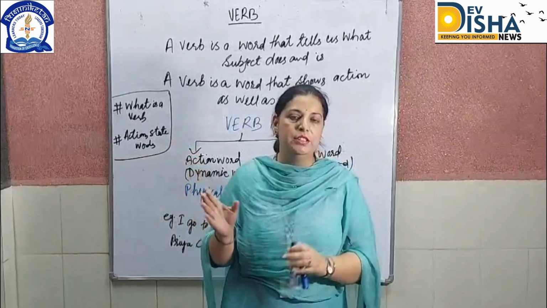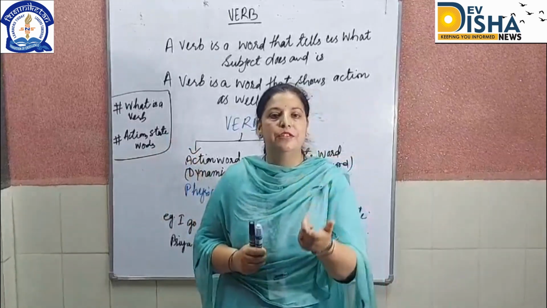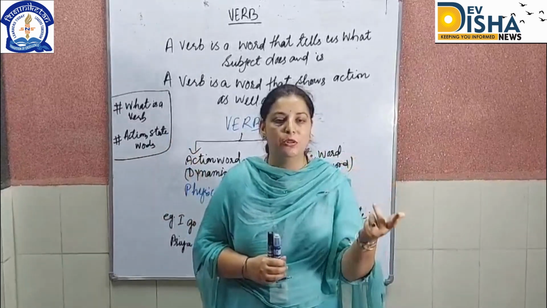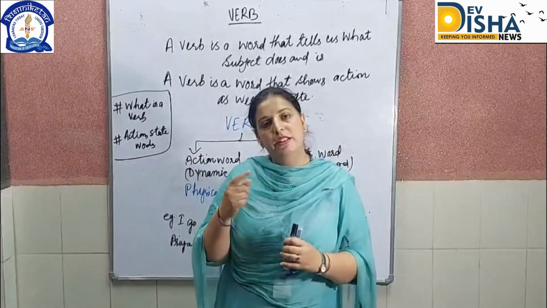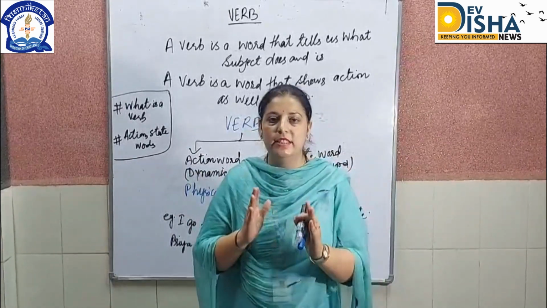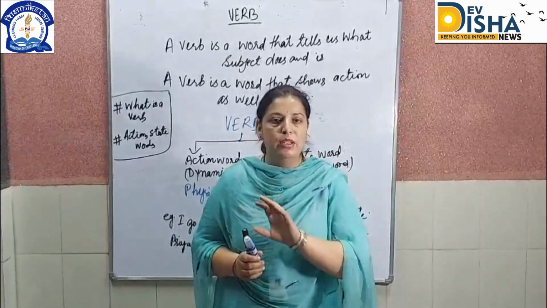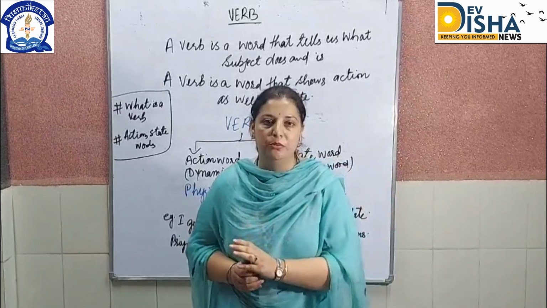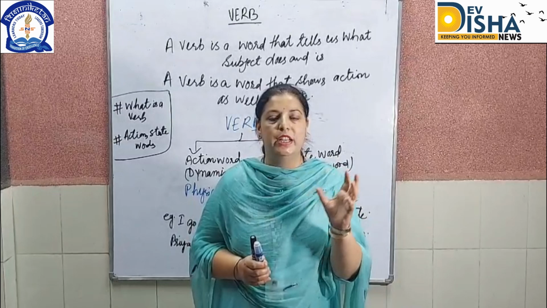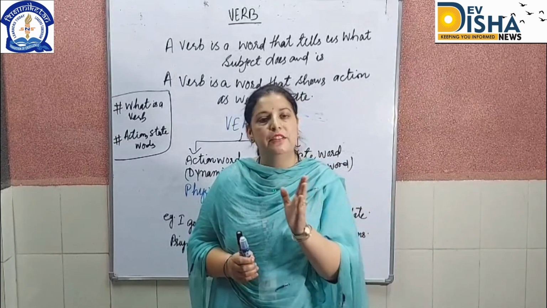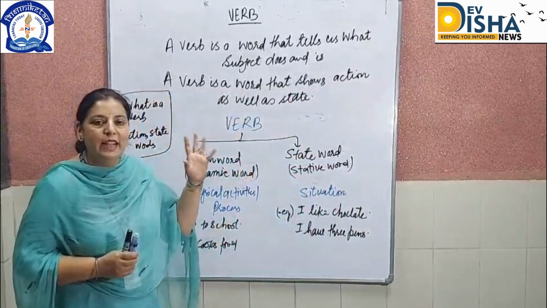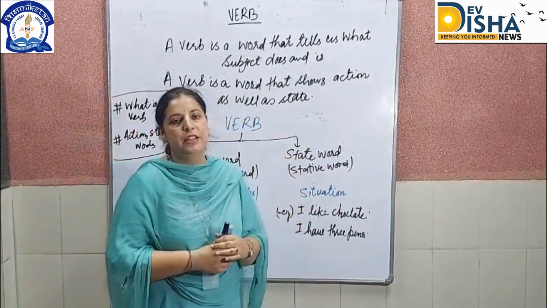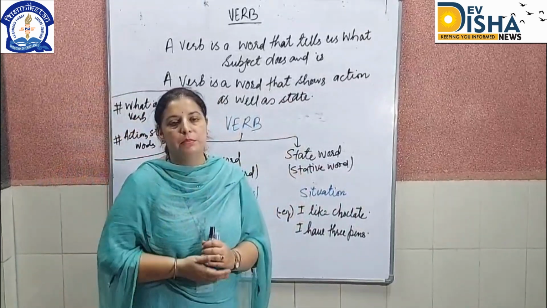One more thing we have to discuss in this topic today: verbs are the only part of speech in English that make different forms. We have 6 forms of verbs. If I discuss nouns, there is a singular and plural form, but no other part of speech has different forms. Only verbs have to be discussed in different forms. Similarly, we have different types of verbs, and we can differentiate helping verbs and main verbs.